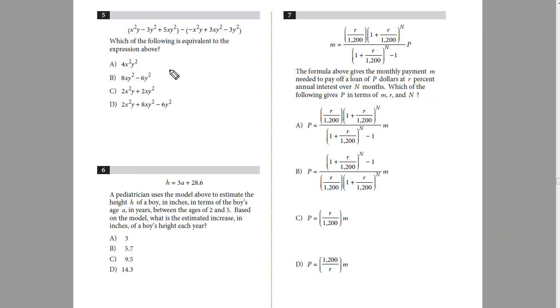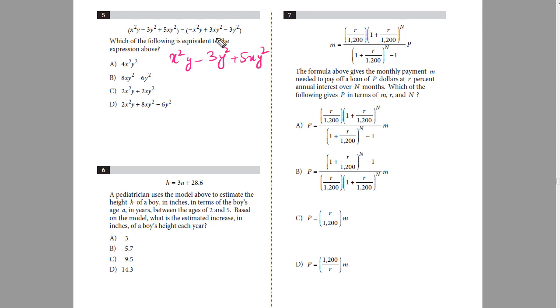Okay, so now we'll move on to question number 5. It says this is an expression. Which of the following is equivalent to the expression above? So we have to solve this expression now. Let's open the bracket first. So x square y minus 3y square plus 5xy square.